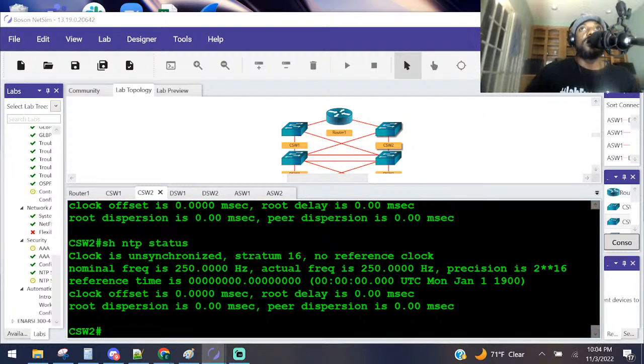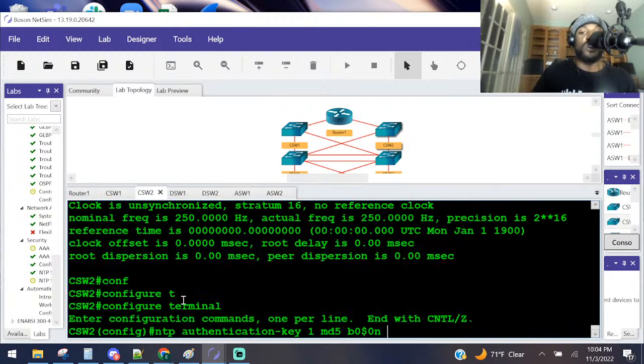Let's see. Ensure that the password is not identical. Oh, that's what it was. We needed to put the, that's what it is. I still put the wrong password. Look at that. I'll show y'all. The correct password is actually with a, let me see.